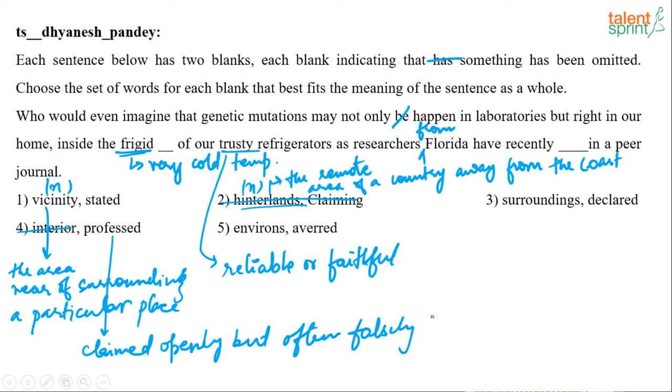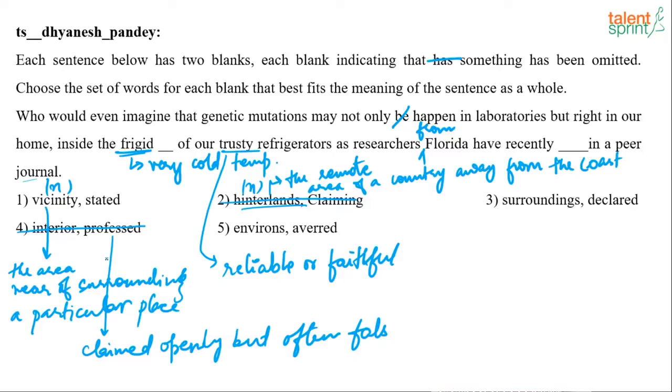So something that has been claimed very openly but is false. Again, it is a peer review, and it should not be someone claiming something false. We are talking about a journal, so it has to deal with facts, and it is research, so again it is not the right option.